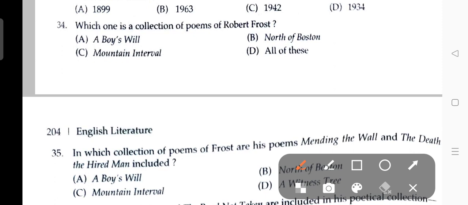Which one is a collection of poems of Robert Frost? Here the answer is A Boy's Will, North of Boston, Mountain Interval. All these three are important poem collections of Robert Frost.